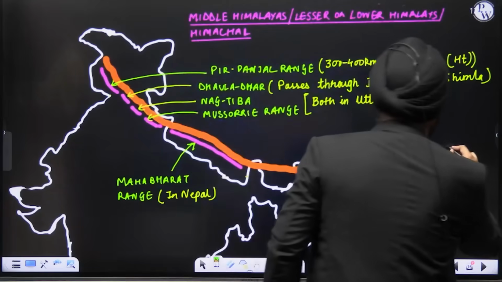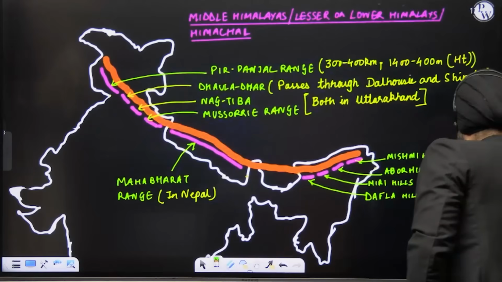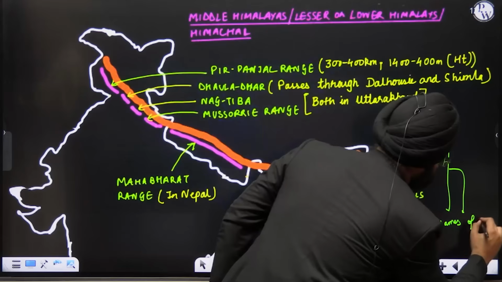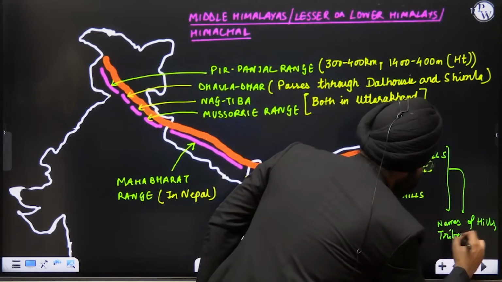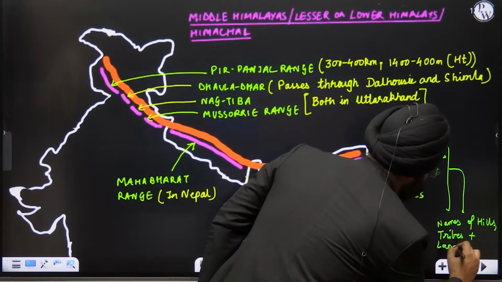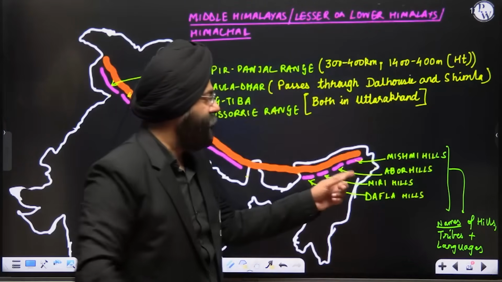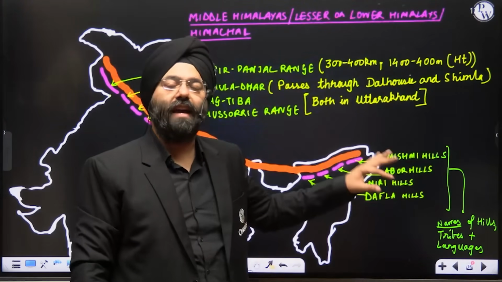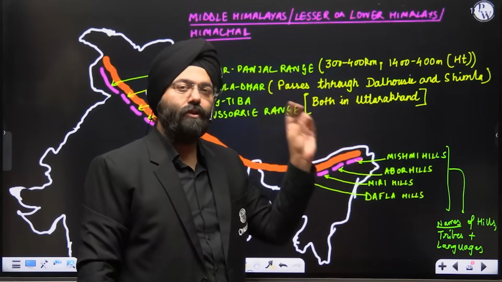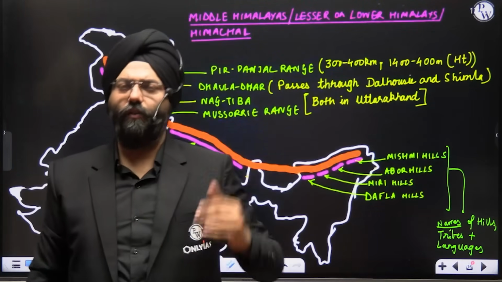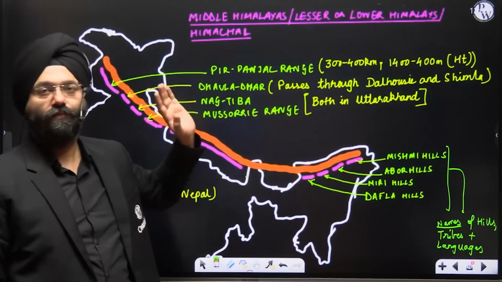See, these are names of hills, along with it tribes, along with it languages. What do you mean by that? That means the Miri tribe, Abor tribe, Mishmi tribe are staying here. They speak the same language also. So it is the name of the hill, the name of the tribe, and the name of the language. We study in anthropology optional also with respect to these tribes. So this is something that you should be knowing. Clear? Let's move ahead.